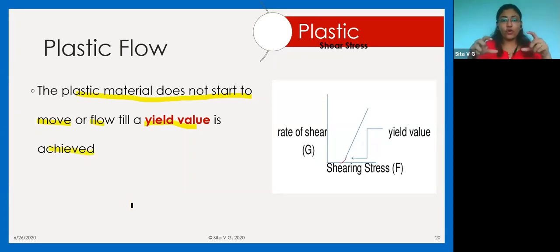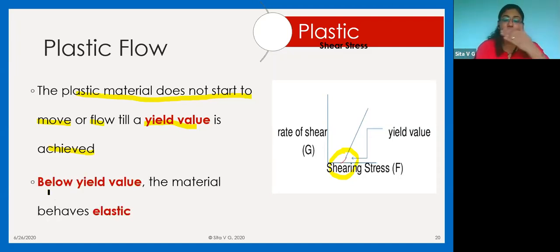Now in terms of the comb, because it is a solid, I am talking about breaking. But when I am talking about this plastic material, we are talking about liquids. So what is that? Breaking in liquids is moving of liquids. So till I achieve this yield value, my plastic material will not flow. And once my yield value is exceeded, my plastic material will start to flow. So below the yield value, the material behaves as elastic. Elastic means it is opposing the shear stress that is applied to it.